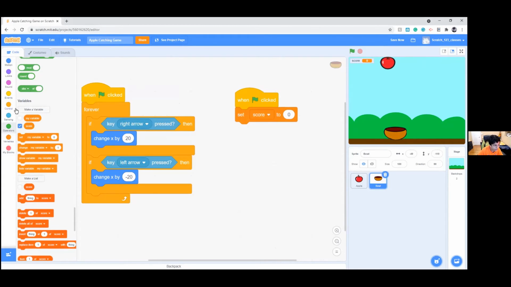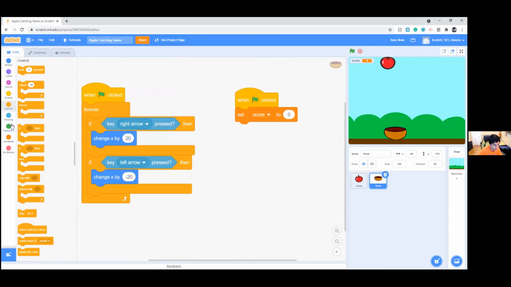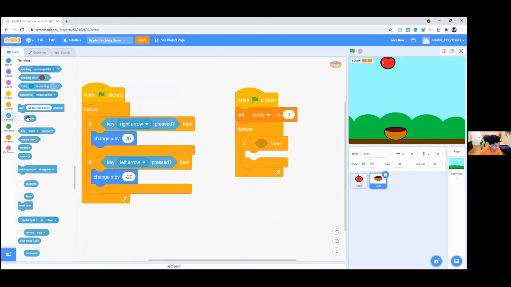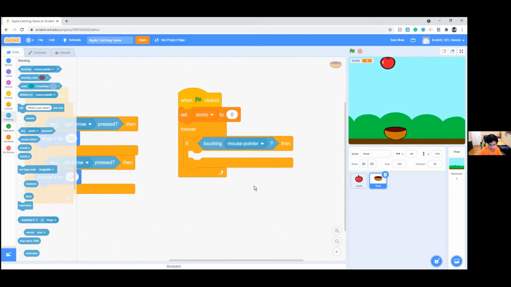So the way we're going to do that is first by going to the control section, getting a forever block, and then we're going to get an if then block. And now we're going to the sensing section. This is mainly for if something is touching this or if something like that is happening. So we're going to take if touching, and it'll say mouse pointer. So just drag that here. But we have to change this, and we're going to change it to the apple because we want when the apple touches our bowl, then make the score go up.